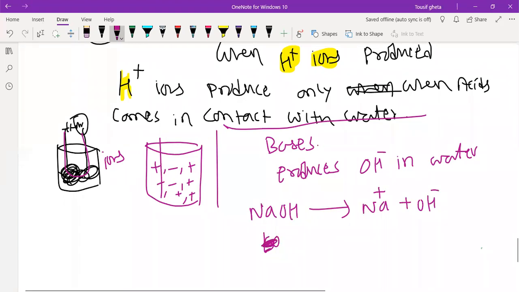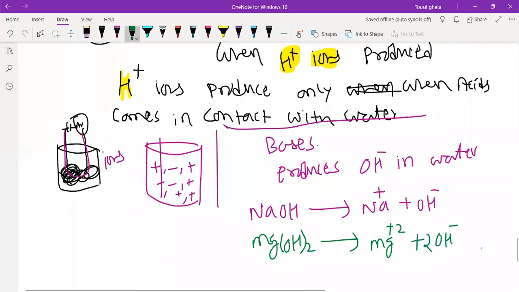Okay, so I will give one more example, a little difficult one, so that you will get the idea. I will take Mg(OH)2. If I take Mg(OH)2, it will dissociate to give the positive ion Mg2+ and OH minus here. So here plus 2 and minus, so here 2 will come. Is it clear? Understood? So you got it that in case of a base, OH minus ion is compulsory.